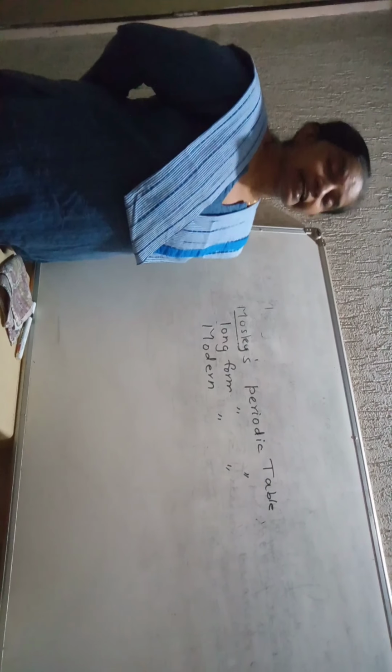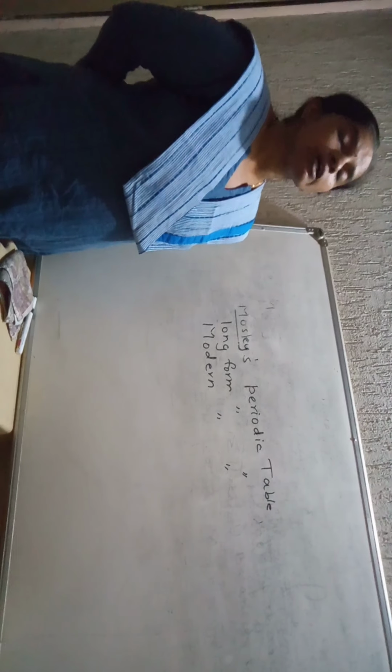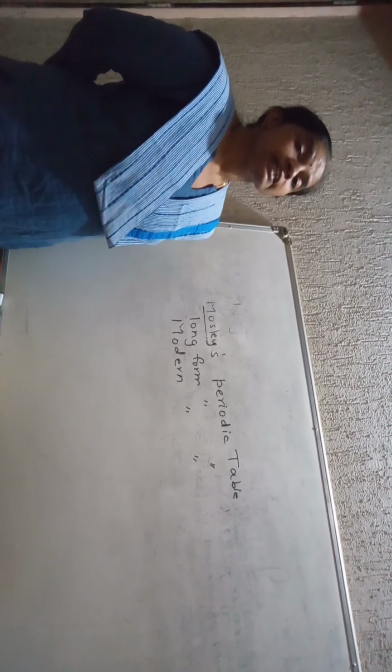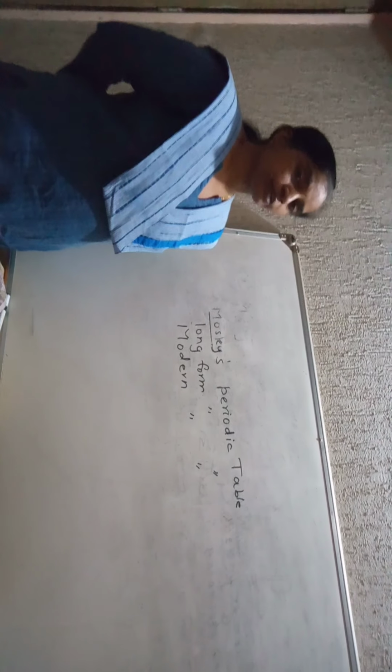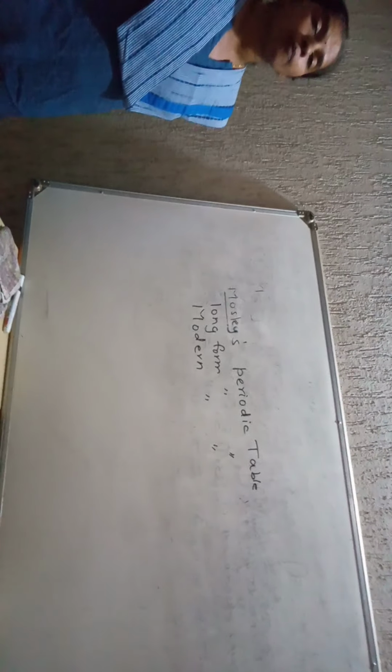That's it. Okay, so far, I'll repeat regarding Moseley. Moseley, with the help of other scientists, performed experiments on the X-ray tube and came to the conclusion that the total positive charge is on the nucleus and the charge on the nucleus is due to the number of protons in the nucleus, and this number of protons is called the atomic number.